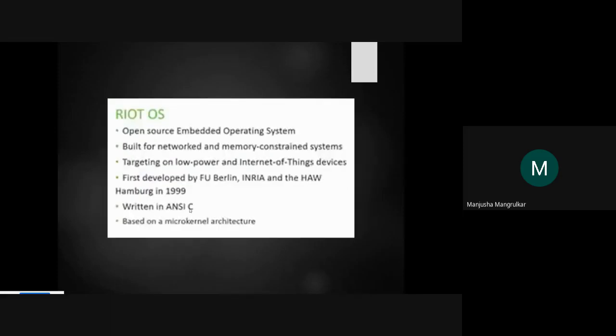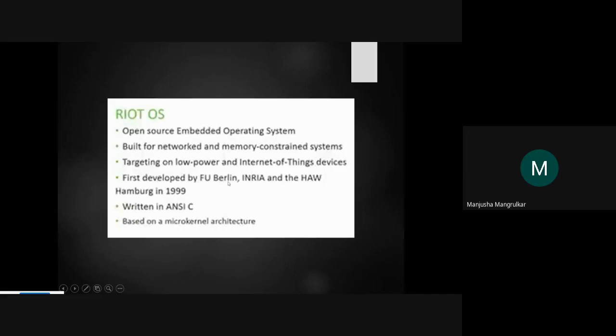Now the third type of operating system is open source operating systems. First is Contiki, second is Tiny OS, third is RIOT, the RIOT operating system. This is also an open source embedded operating system, right? All three are built for network and memory constrained systems, and targeted at low power Internet of Things devices.